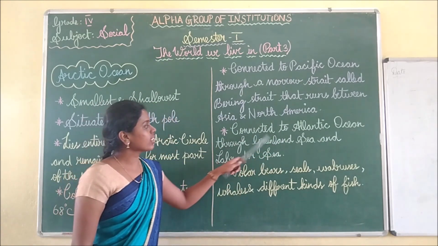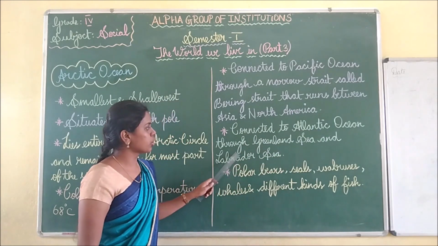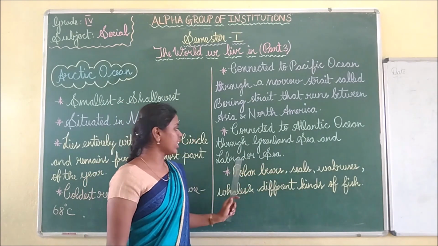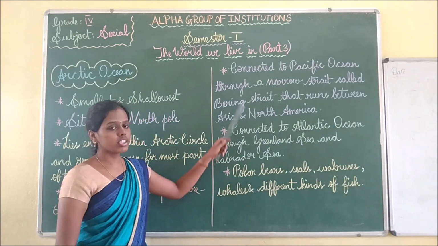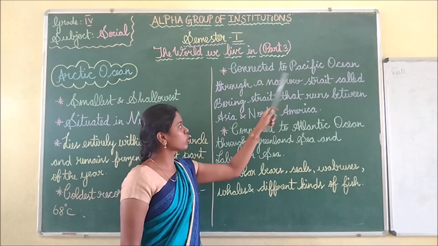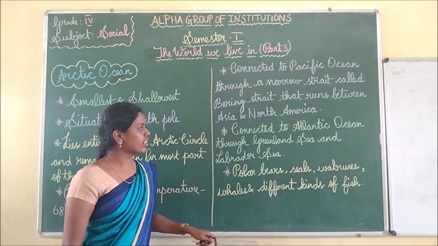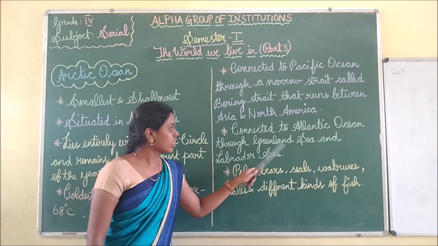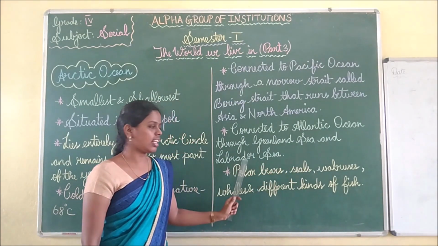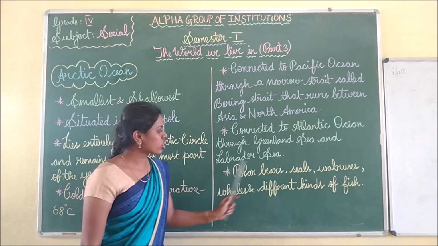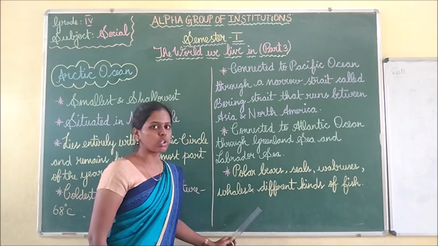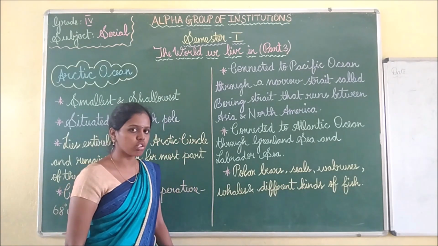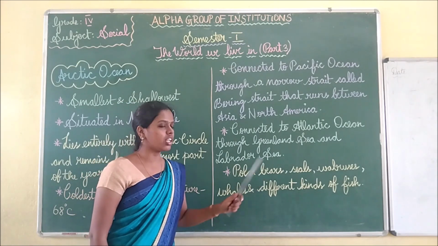Okay, it is connected to the Atlantic Ocean through the Greenland Sea and Labrador Sea. So we saw how it is connected to the Pacific Ocean through the Bering Strait. Like that, it is connected to the Atlantic Ocean through two seas, Greenland Sea and Labrador Sea. So these are some of the species that are living in the Arctic Ocean. What are those species? Polar bears.